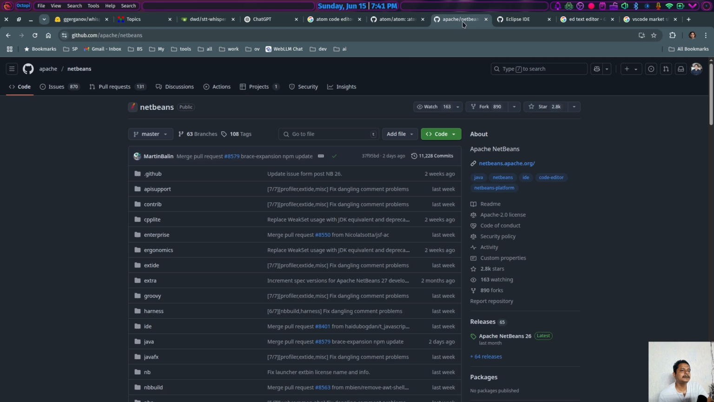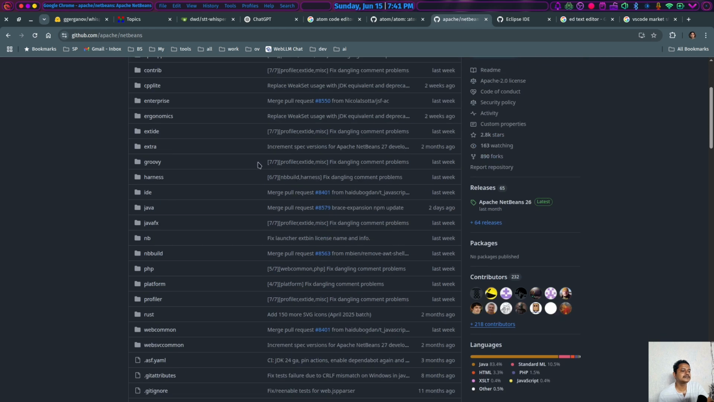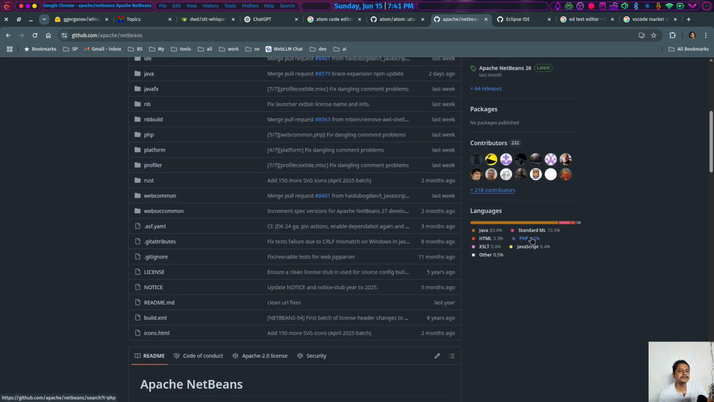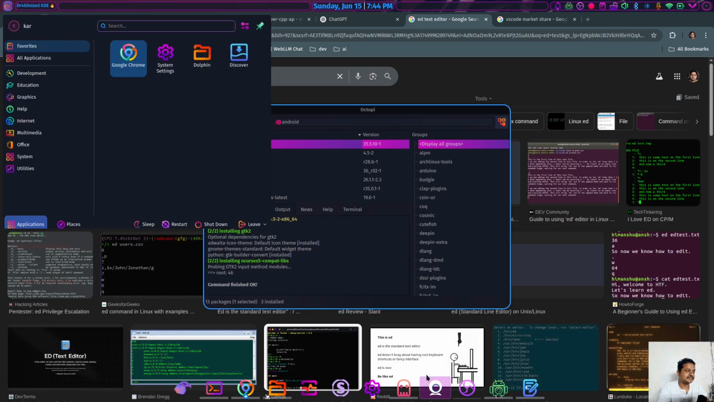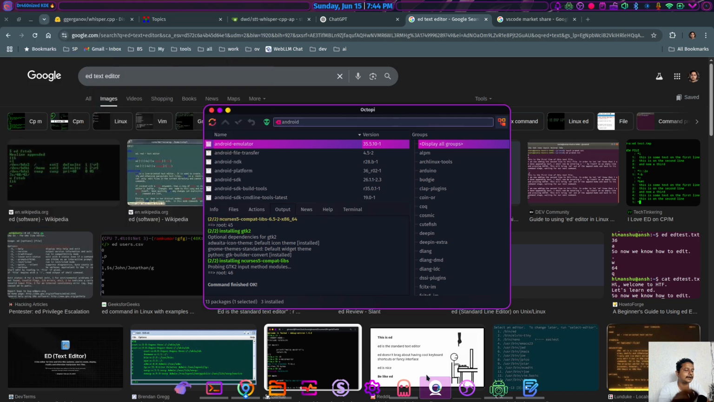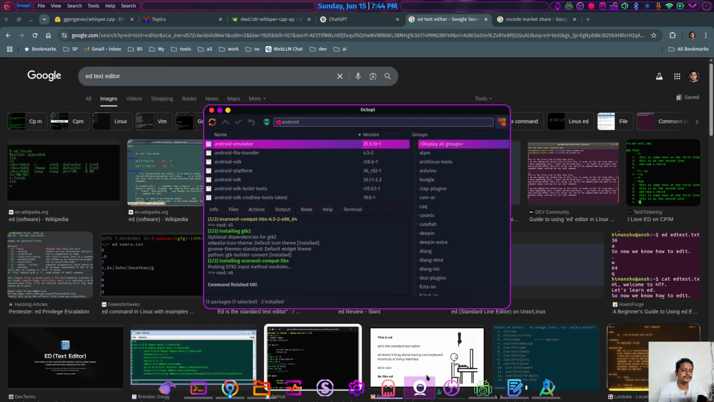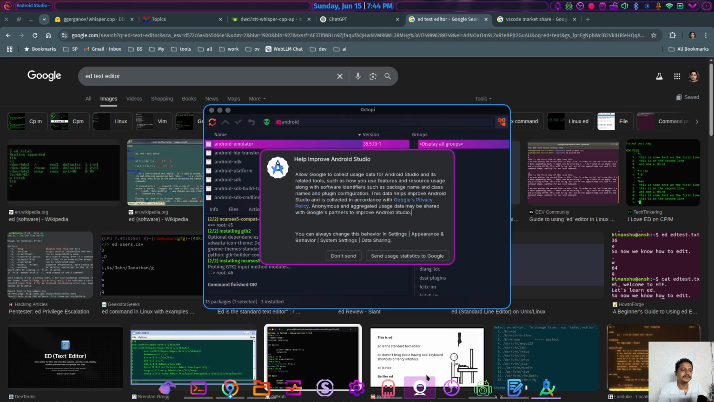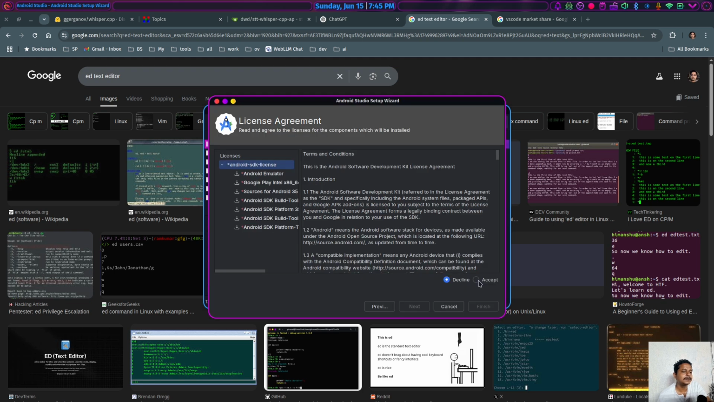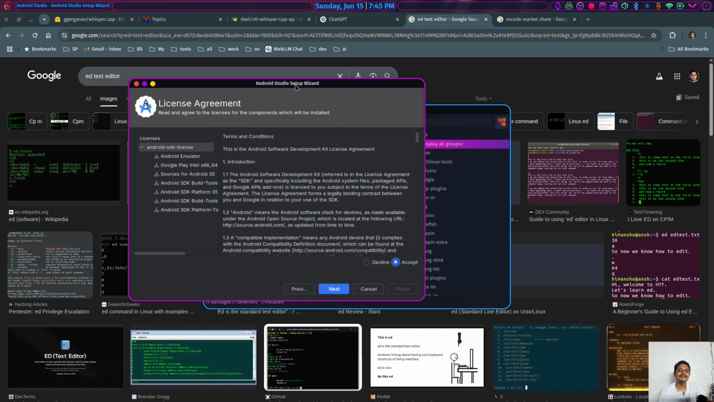I remember using Apache NetBeans as it supports PHP very well. The Android Studio installation is done now. Let's try to open Android Studio, and I expect this piece of software will come by default with the IntelliJ platform. Still, there is no mention of IntelliJ. To install Android, I'll have to accept these terms and conditions.